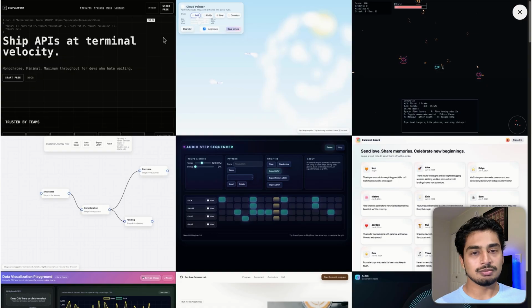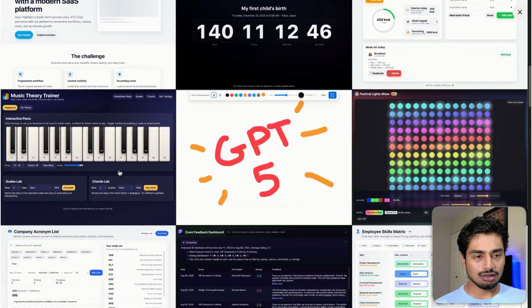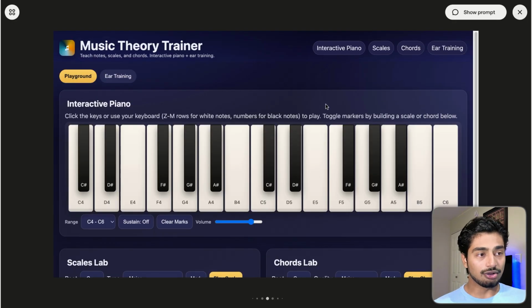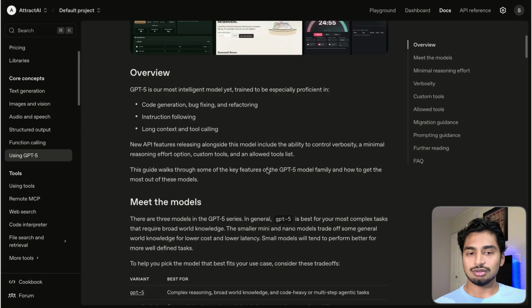Basically, no edits. You can see a bunch of people building some cool stuff. Like, this is a pretty good looking website. People tracking their first child's birth. Interesting. Pianos. Let's see what this is here. Apparently, you could play the piano on this one. You could see that this might not be a one-shot prompt, but it's pretty interesting. That was really loud, but it works. All right. So you can see people are already building some really cool stuff. And this is all just in OpenAI.